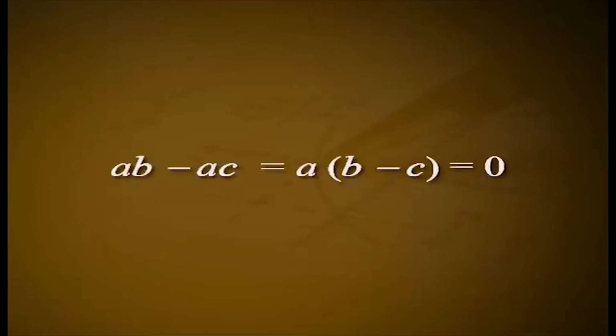Conversely, suppose that R has no left or right divisors of 0 and suppose that A into B equal to A into C with A not equal to 0. Then A into B minus A into C equal to A into (B minus C), which is equal to 0. Since A not equal to 0 and since R has no left divisors of 0, we must have B minus C equal to 0. So, B equal to C. A similar argument shows that B into A equal to C into A with A not equal to 0 implies B equal to C. This completes the proof of the theorem.